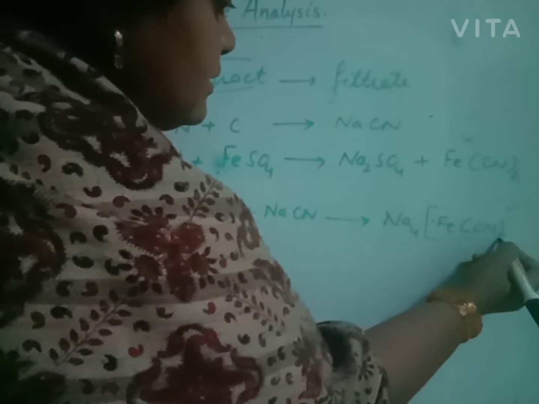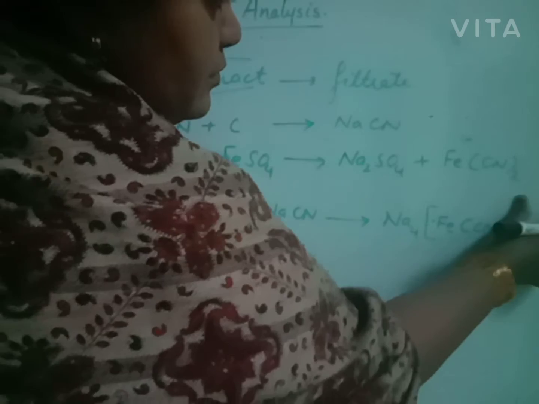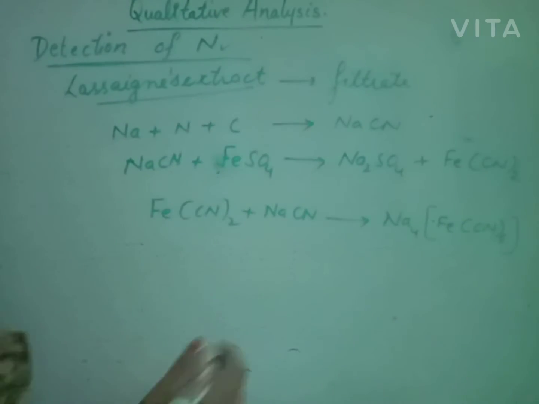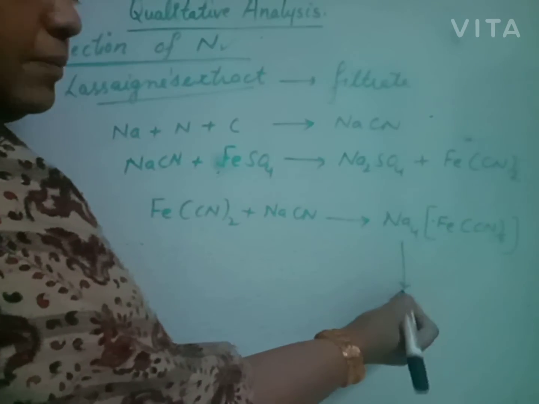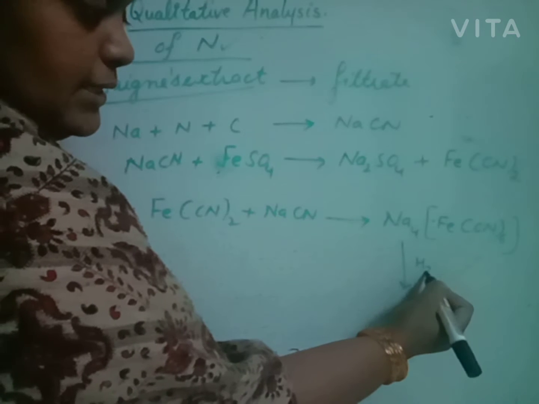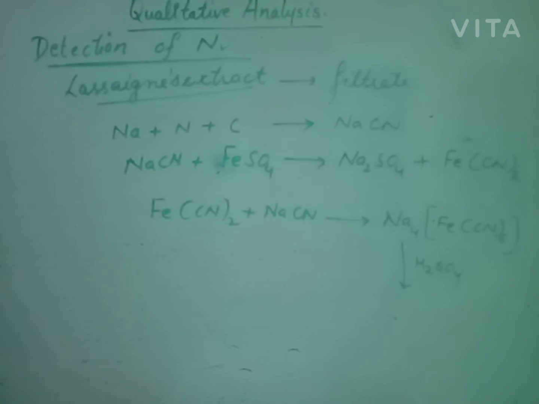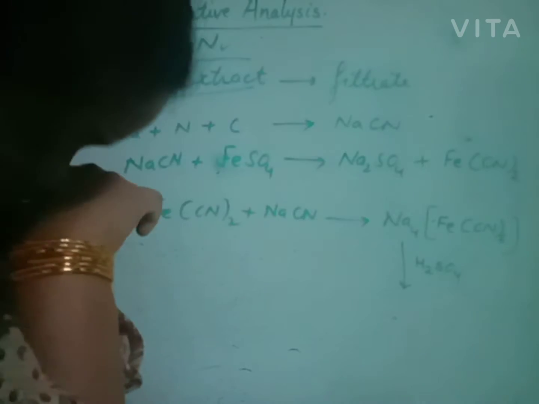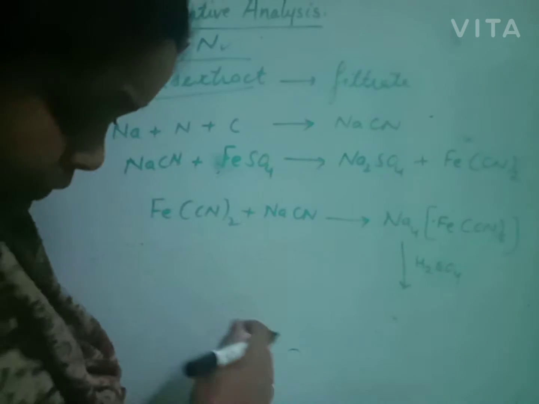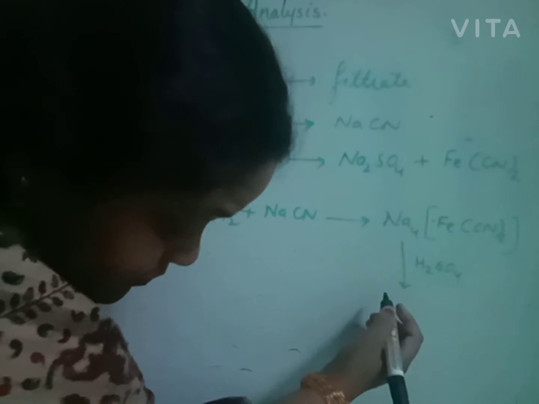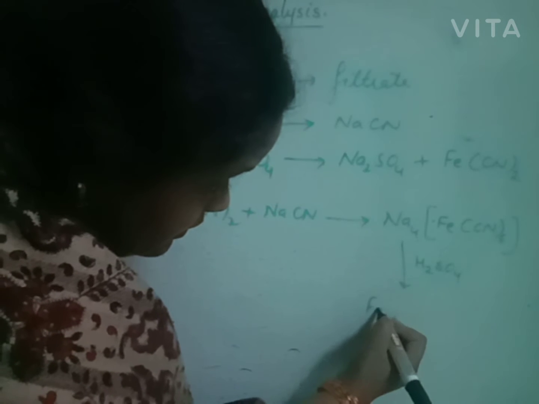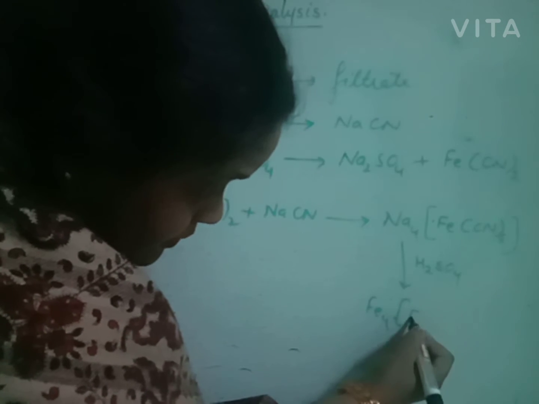Hexacyano means 6, ferrate(II) means 2 oxidation state. In this compound, we will add concentrated sulfuric acid from the side. Beta, we will get green or Prussian blue color due to the formation of this compound.